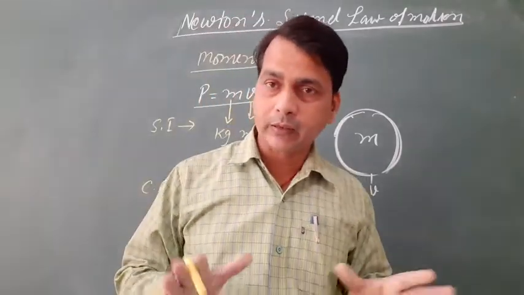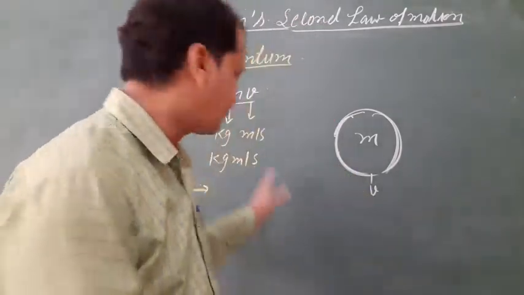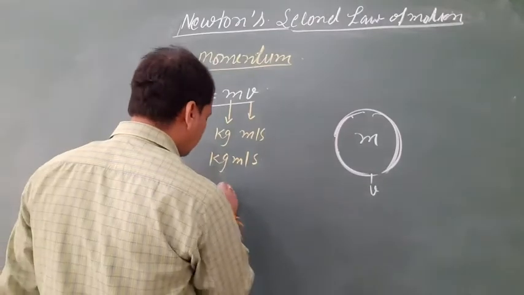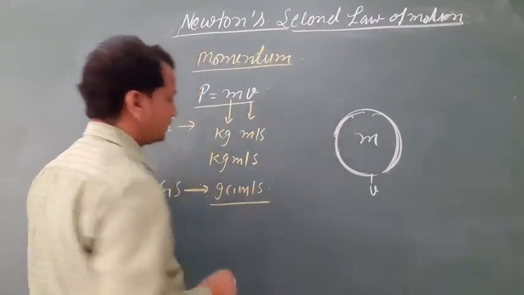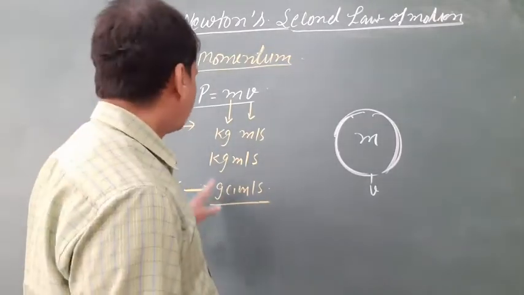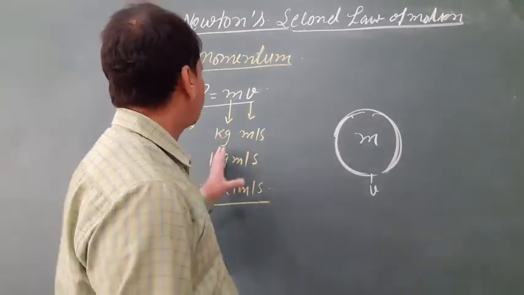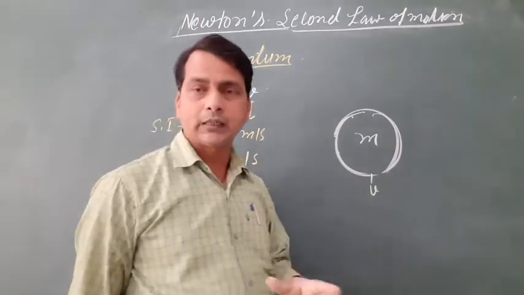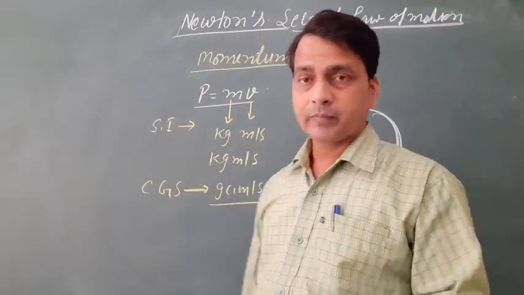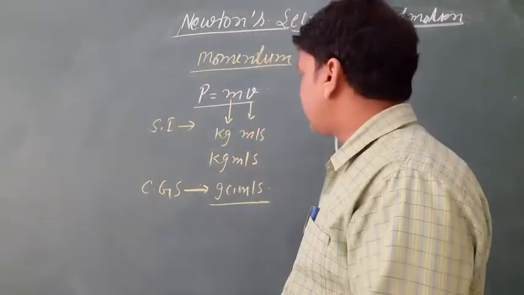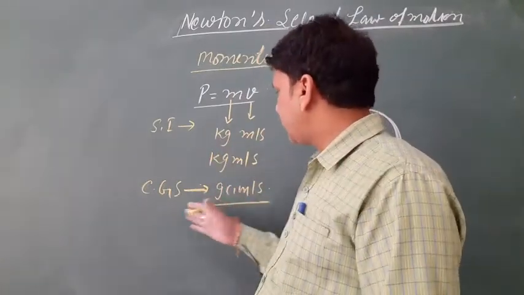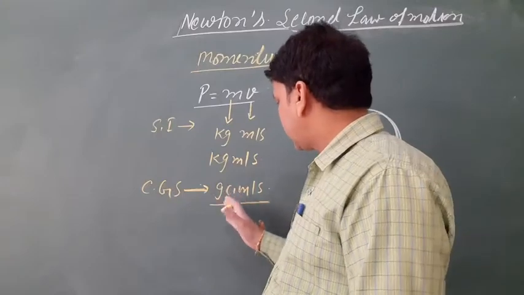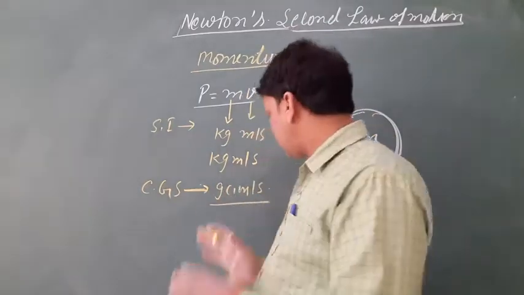So the unit of momentum in the CGS system is gram centimeter per second.